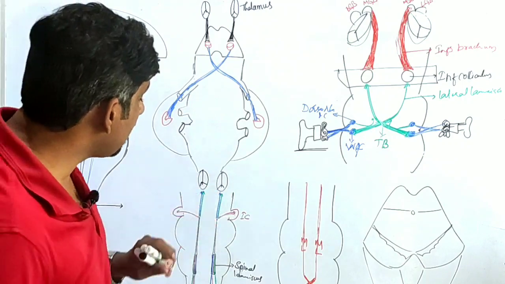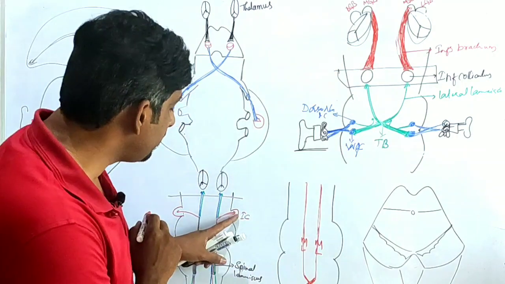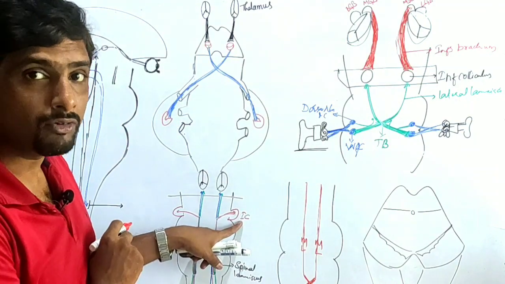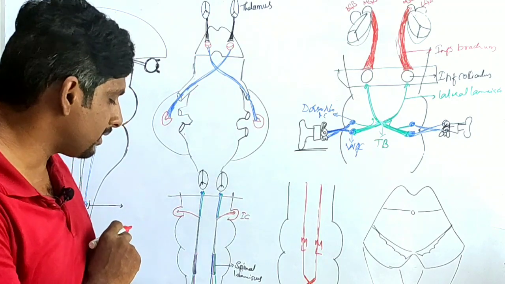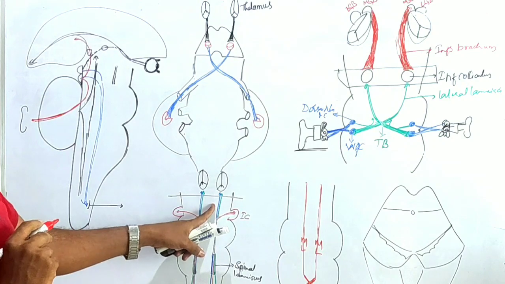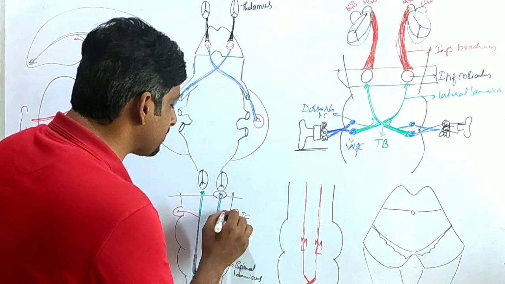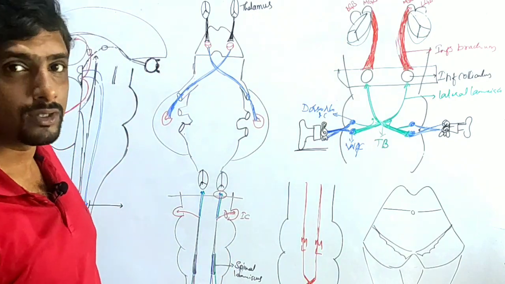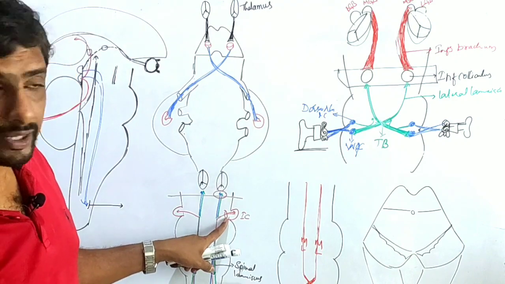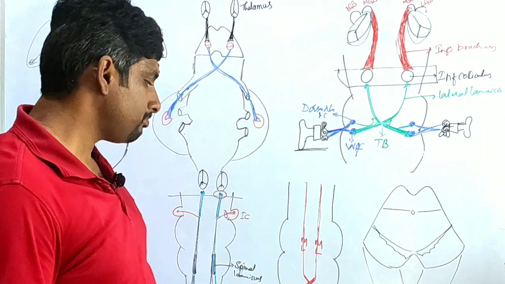So in the upper part of the midbrain, if you take a section, we don't find the spinotectal path because it has already ended here. We will find only these two, the lateral and dorsal spinothalamic tracts, in the upper part of the midbrain. Okay, so whenever we draw this diagram, imagine that these fibers are not there. Above the inferior colliculus, we will not find these fibers. We will have only the dorsal and ventral spinothalamic tracts.